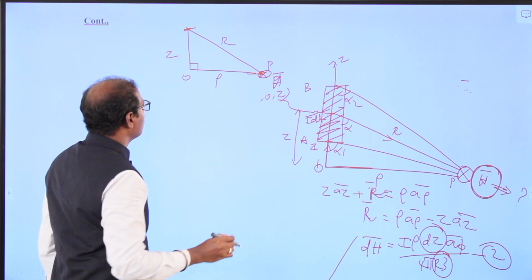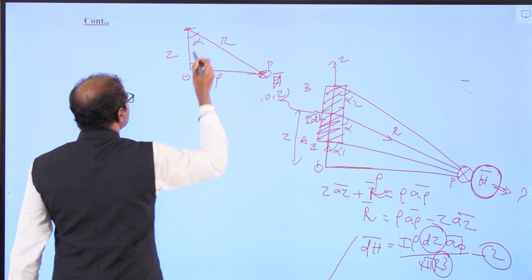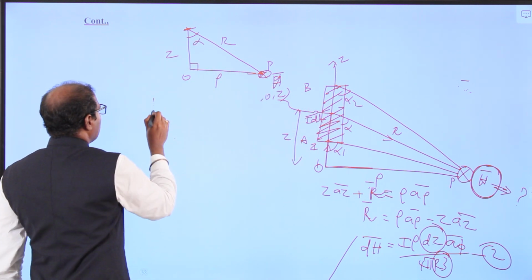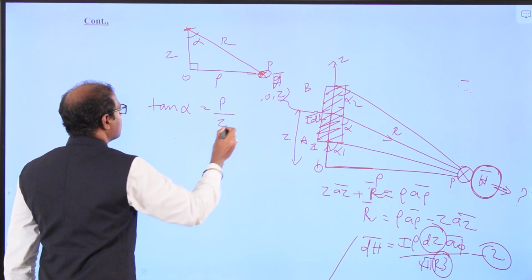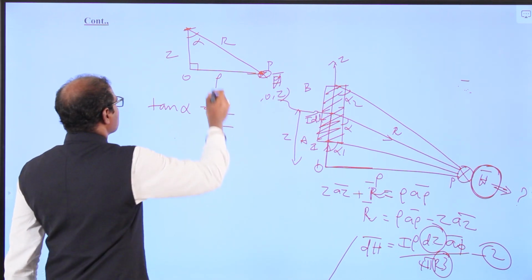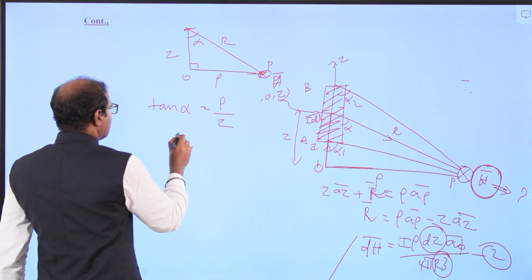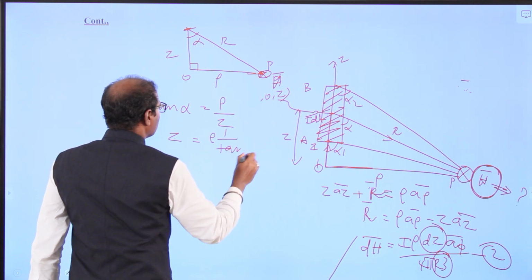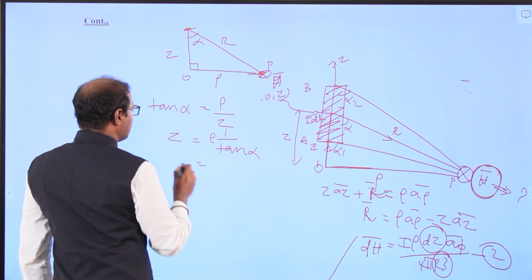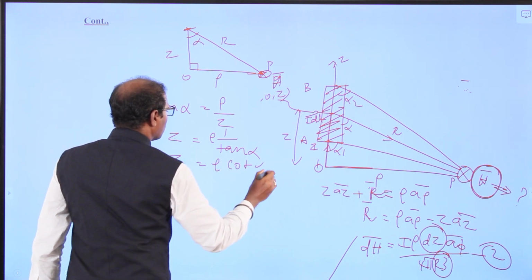We can call this angle alpha. So we can write tan alpha equals rho by z, opposite by adjacent side. So z equals rho times 1 by tan alpha, so z is equal to rho cot alpha.